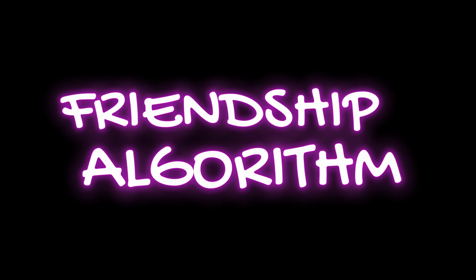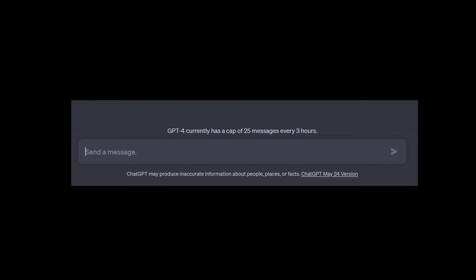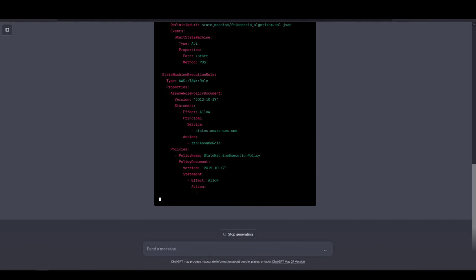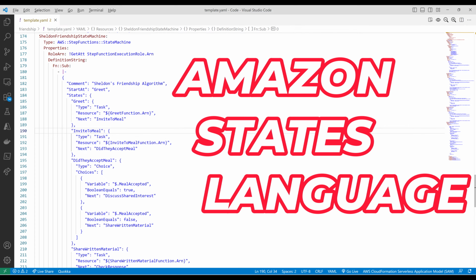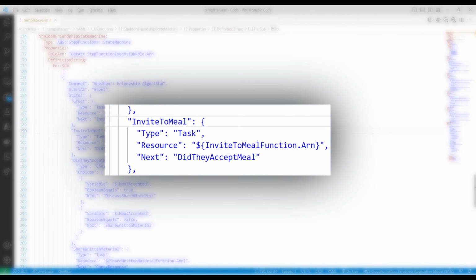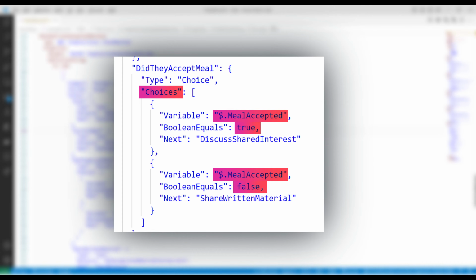The friendship algorithm. Thanks to the magic of OpenAI, we can just ask ChatGPT to write a SAM template for us. The template defines the steps of a state machine in the Amazon States Language, ASL. We have our states with a name, a Lambda function that is connected to it, and what comes as next step. After a function call, we can branch off like this.